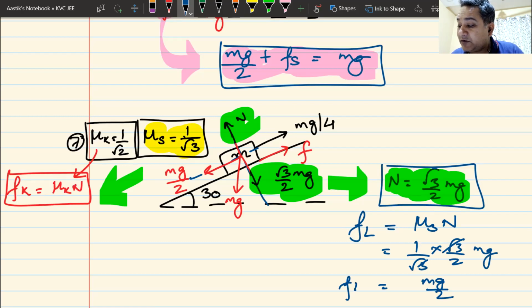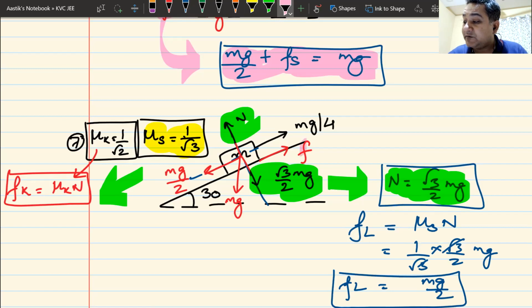Now, once I know the value of limiting friction, I know that this friction, which may be static, can go up to this value. It can increase its value till mg by 2. So unless it becomes mg by 2, motion will not start.